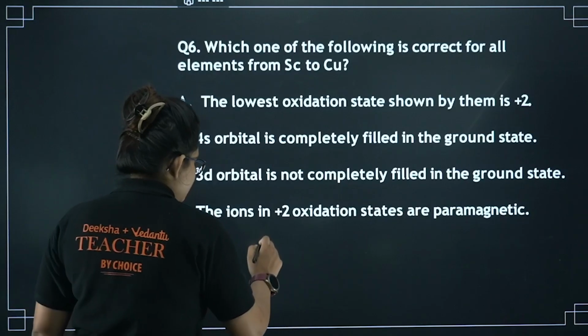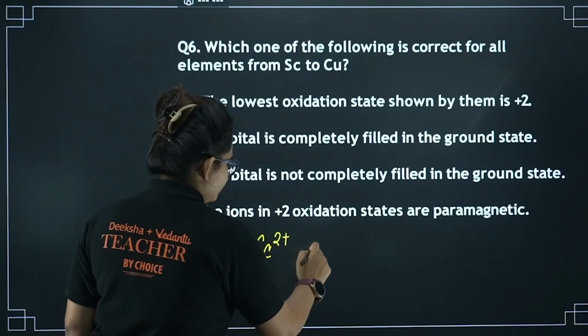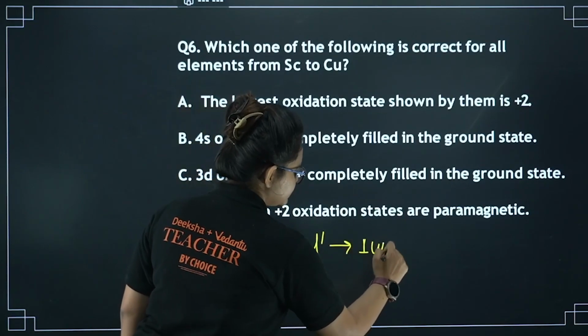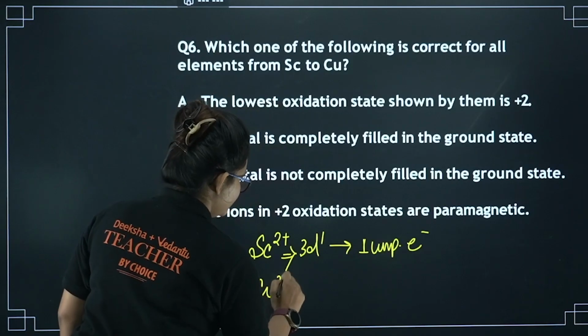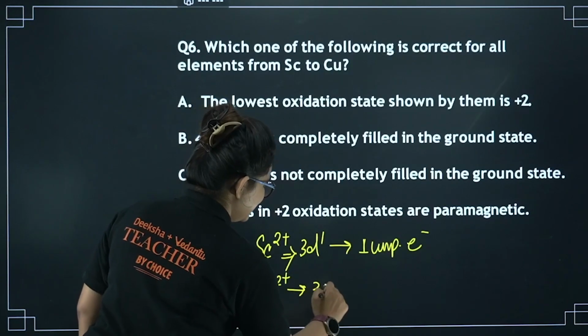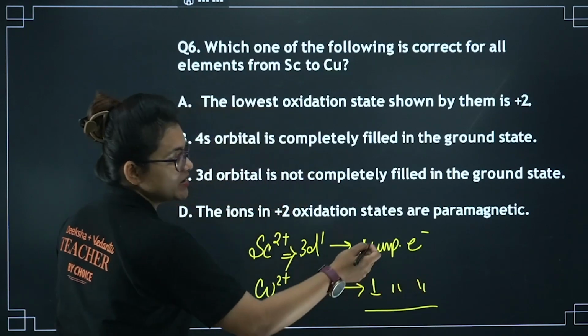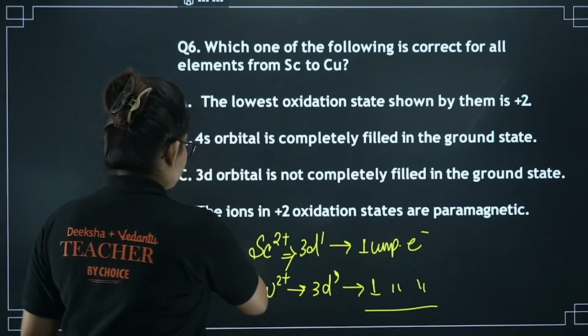Why? Because if you see scandium 2+, that will be 3d1, right? 3d1 means 1 unpaired electron. And if you look at copper 2+, that is actually 3d9. 3d9 also means 1 unpaired electron. So if the number of unpaired electrons is the same, then definitely it's going to be paramagnetic in nature.